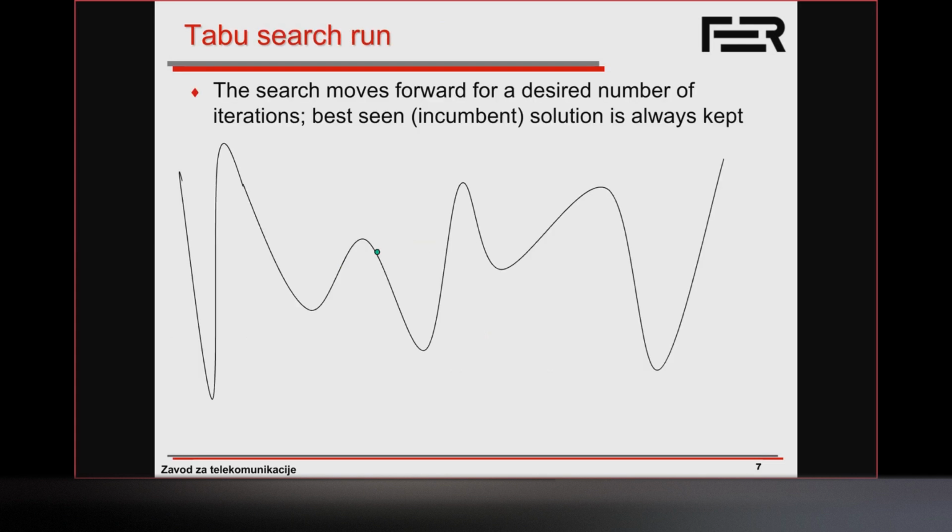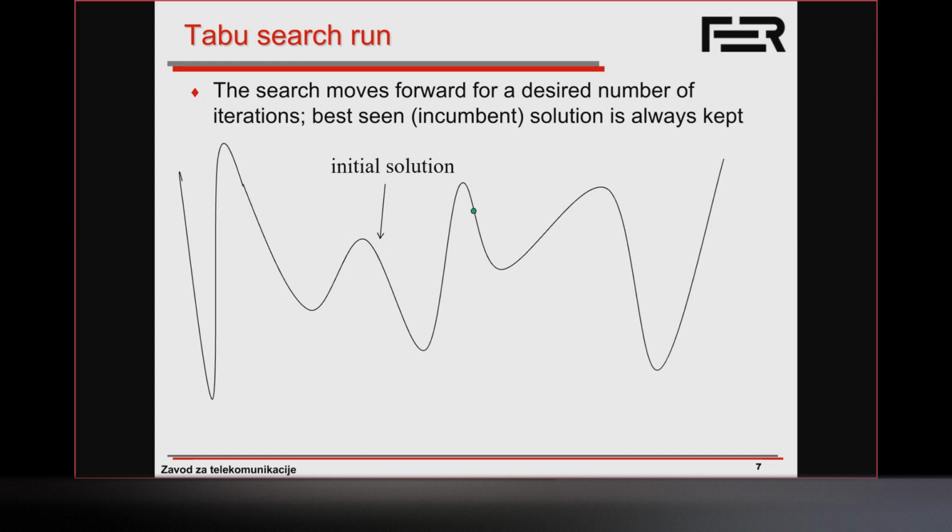Okay, so if we were to just visualize this taboo search run, the search moves forward for a certain number of iterations. We have to have some kind of stopping criteria. Unlike local search, where we simply end when we reach a locally optimal solution, in this case, we have to specify either a certain number of iterations or a certain execution time, or, for example, if after a certain number of iterations we have not seen any improvements, then we stop the algorithm. So we need some kind of a stopping criterion.